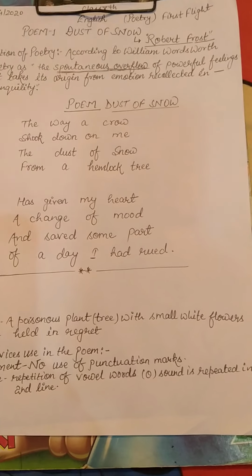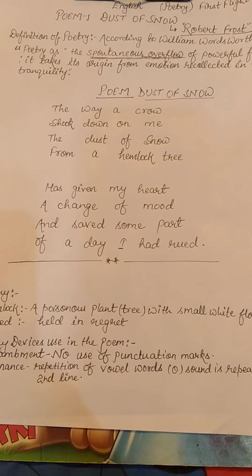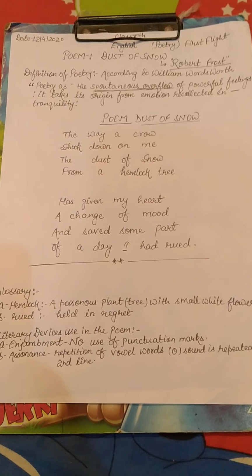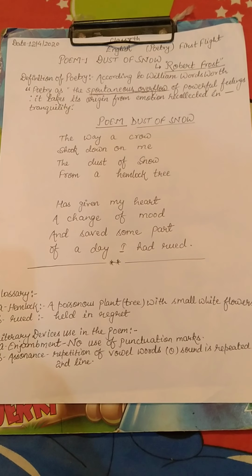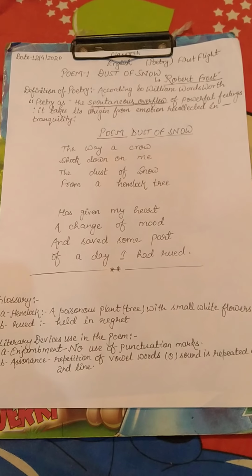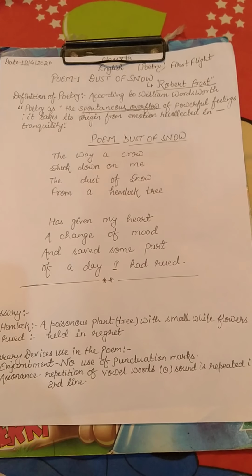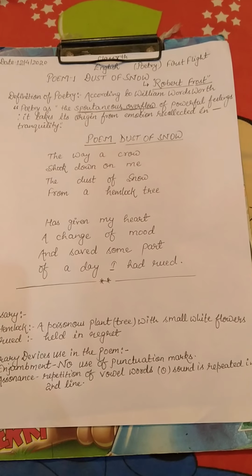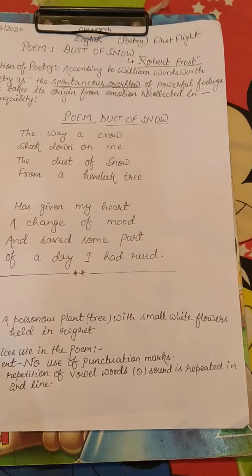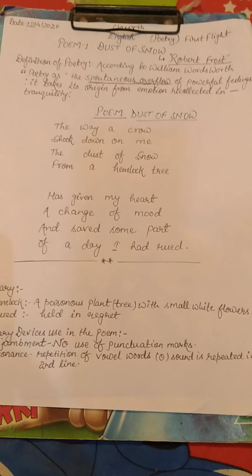The next 4 lines: has given my heart a change of mood and saved some part of a day I had rued. The poet says that a simple action changes his depressive mood. He was in sorrow, but when the crow sat on the hemlock tree and particles came onto his body, his mood totally changed.